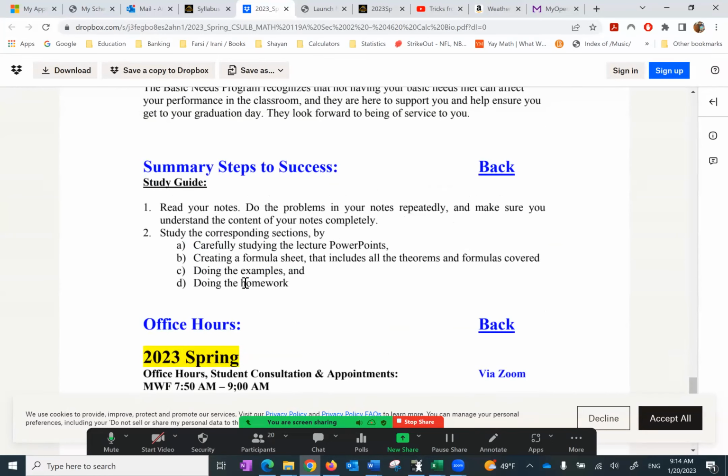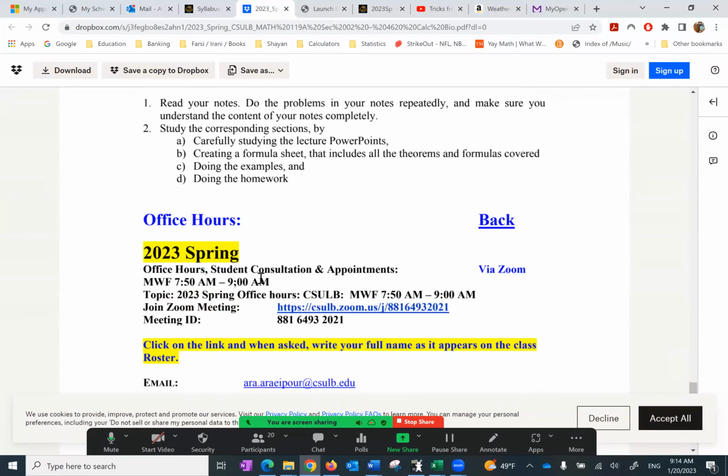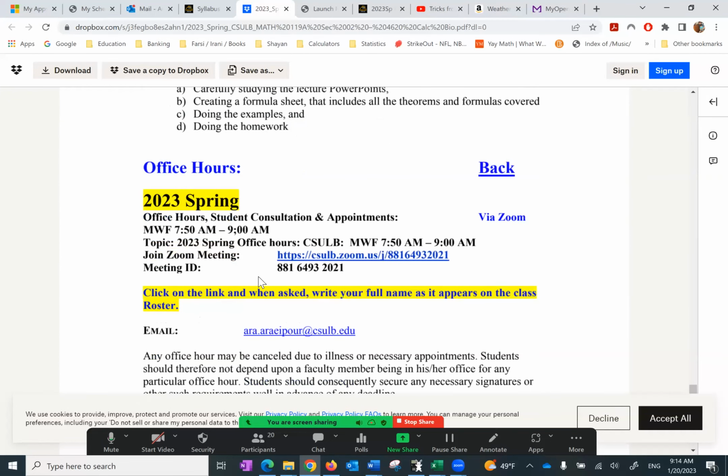You can always go back and look at every topic, especially the topics that you want to spend more time understanding how it's conducted. So in short, you want to read your notes, do the problems in your notes before you really attempt your homework, carefully studying the lecture PowerPoints, creating a formula sheet, doing the examples and the homework. It definitely gets you ready for the exam.